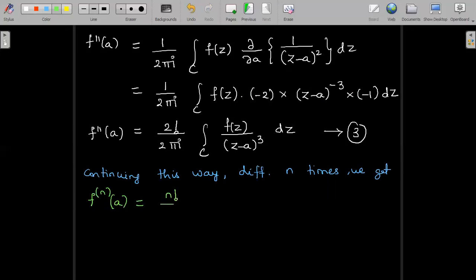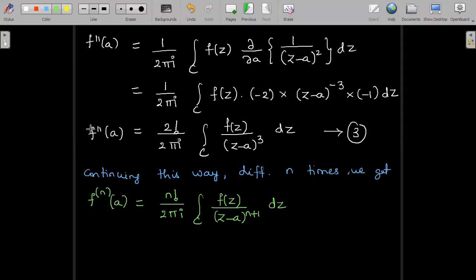So it is n factorial divided by 2 pi i integral over c f of z divided by z minus a whole power n plus 1 dz.